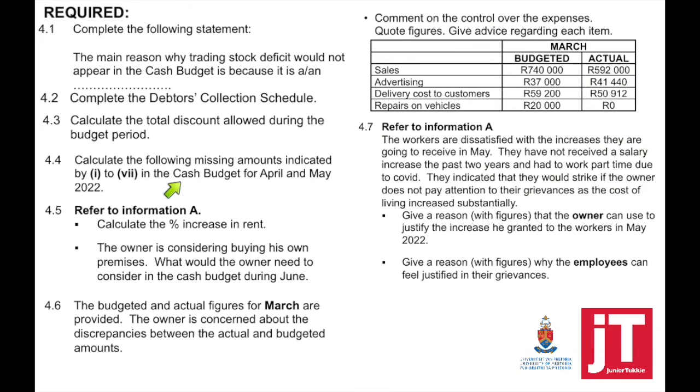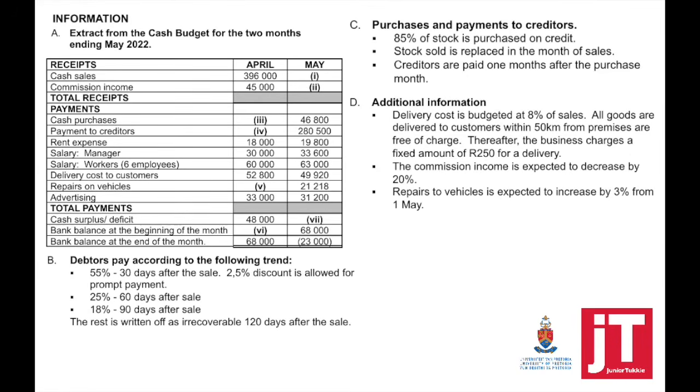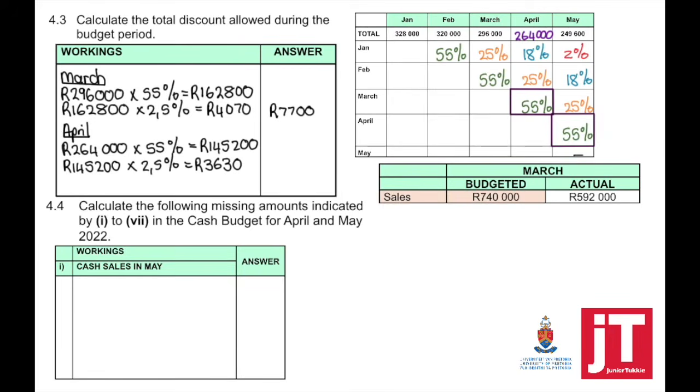Question 4.4. Calculate the following missing amounts indicated by 1 to number 7 in a cash budget for April and May 2022. So in information A, they provided you with an extract with the cash budget for April and May, and we need to find all of those missing figures. Question 1. Calculate the cash sales in May. Now we have already calculated the percentage credit sales, and we calculated it to be 40%.